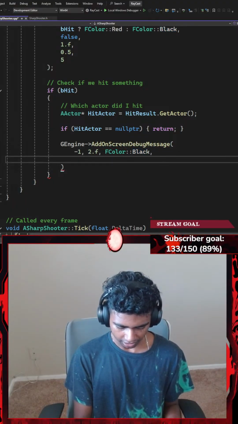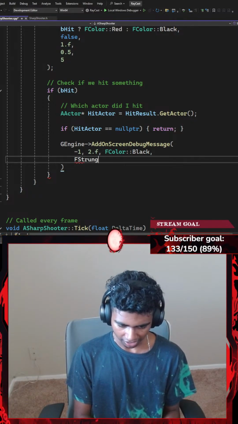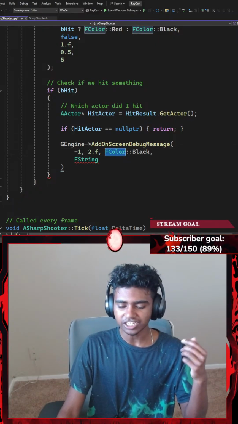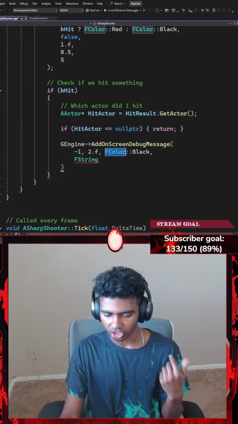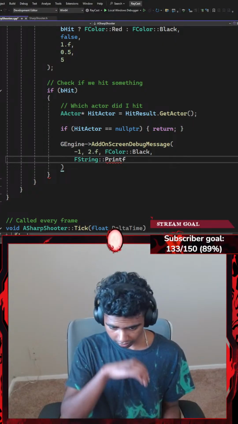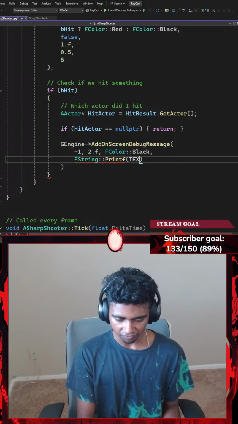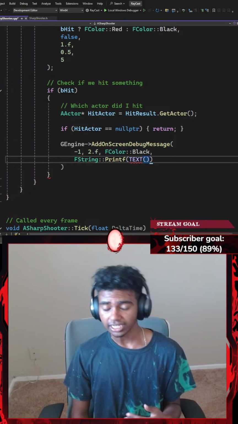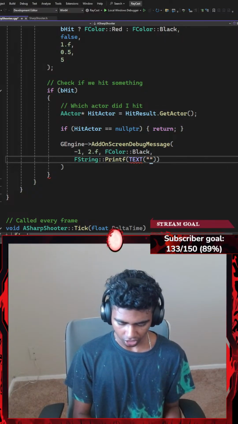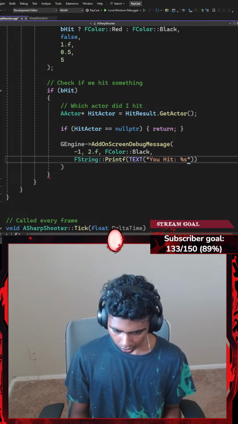And then I'm going to go with something like another, let's say, FString. Okay, so I'm going to go ahead and use my FString as a structure. And in case you guys are wondering what does the F even stand for, whenever anything is being prefixed with F, that's basically a structure. FString as a structure is going to use a scope resolution operator and point towards Printf, which is going to have a pair of parentheses and require my text in here. Give me a text that you want to display on the level. My text is going to be something like "You hit: %s". What did I hit?